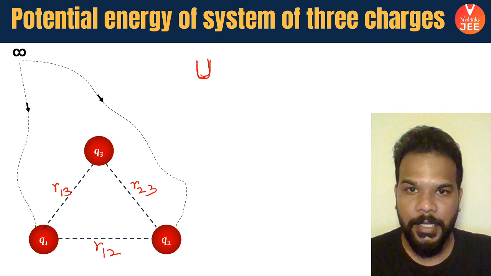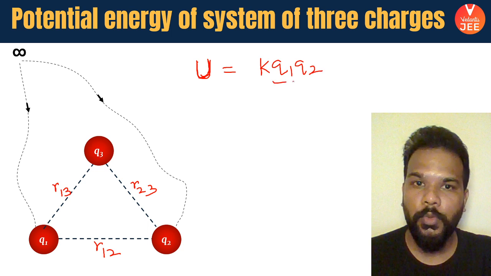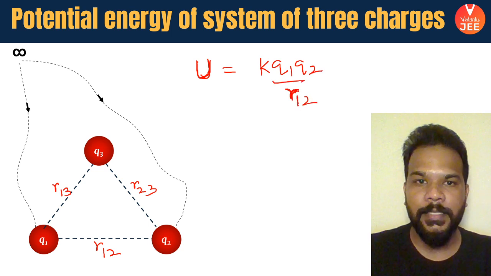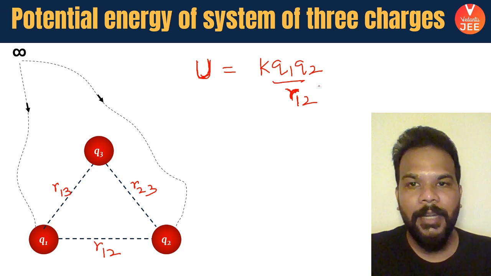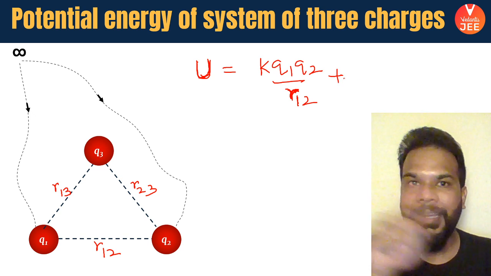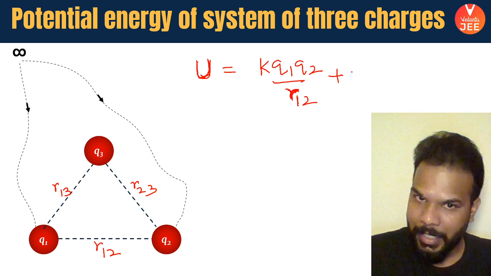So the overall potential energy I'm writing is K Q1 Q2 by R12, which was stored when Q2 came in the presence of Q1. And after that, when Q3 came, guys, it came in the presence of the electric field of Q1 and Q2. So it is going to store potential energy with both Q1 and Q2.